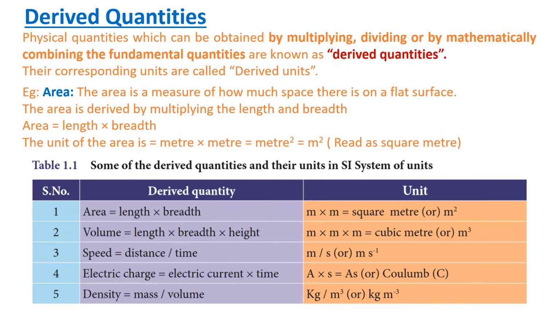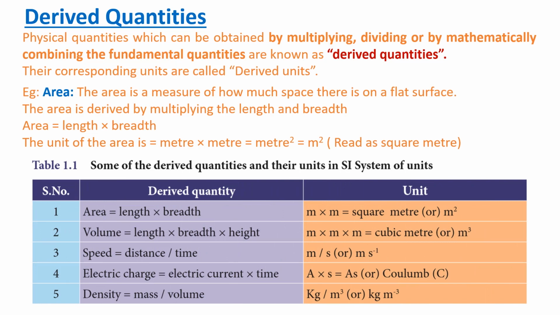And then electric charge. We calculate electric charge by multiplying electric current with the time. What is the unit for electric current? A, ampere, isn't it? When we multiply with the time, that is second, we get A-s or Coulomb. Coulomb is the name of the scientist.